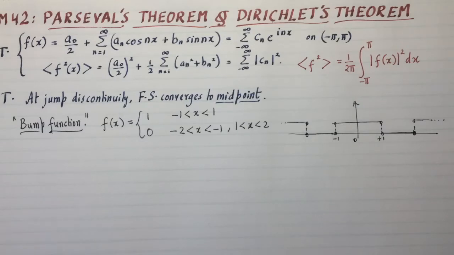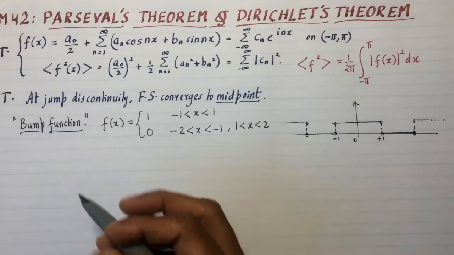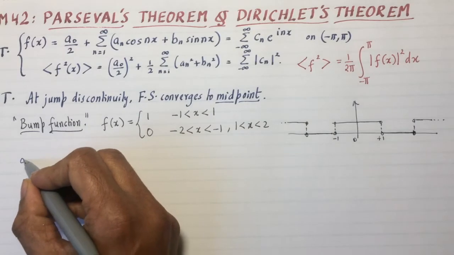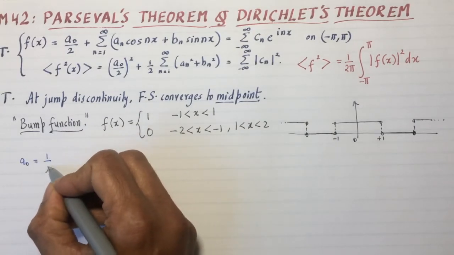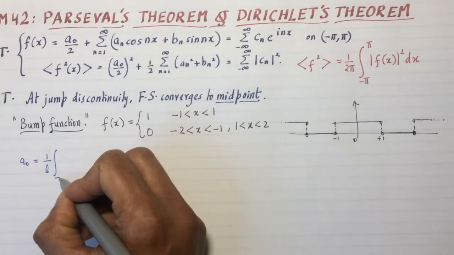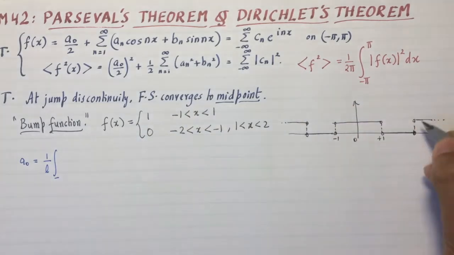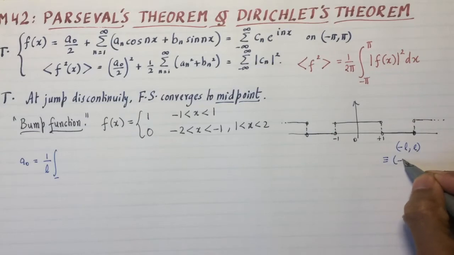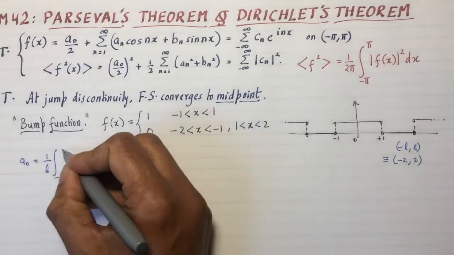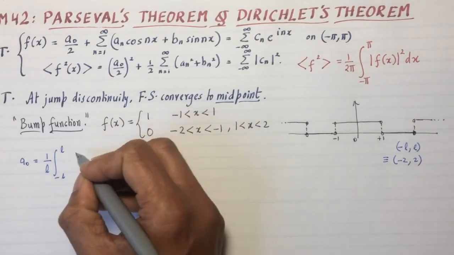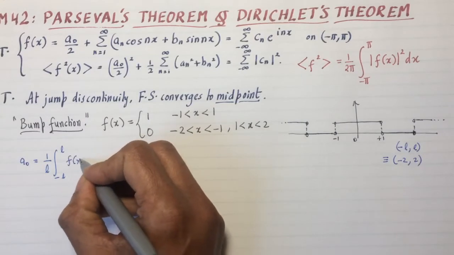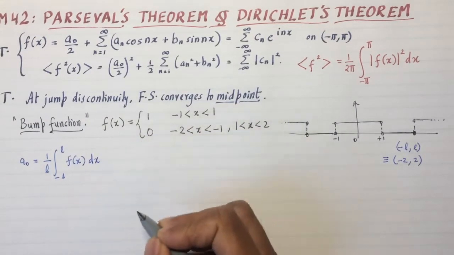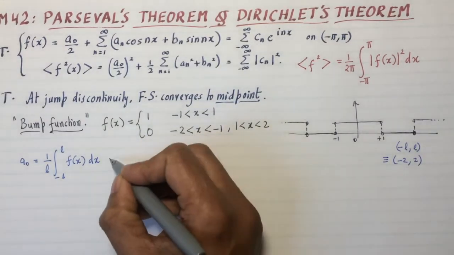So let's talk about the various basic things we can do with this function. Well, you can certainly find the a-naught, an, and bn. So let's proceed to do that. A-naught, using the modified definitions with the interval L, so negative L to L is negative 2 to 2 here. So that's the integral from minus L to L of f of x dx, that's our definition of a-naught. Let's calculate that.